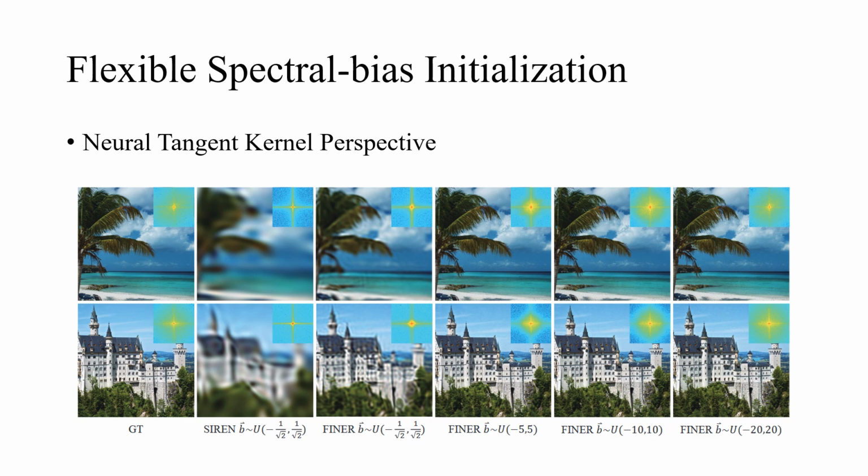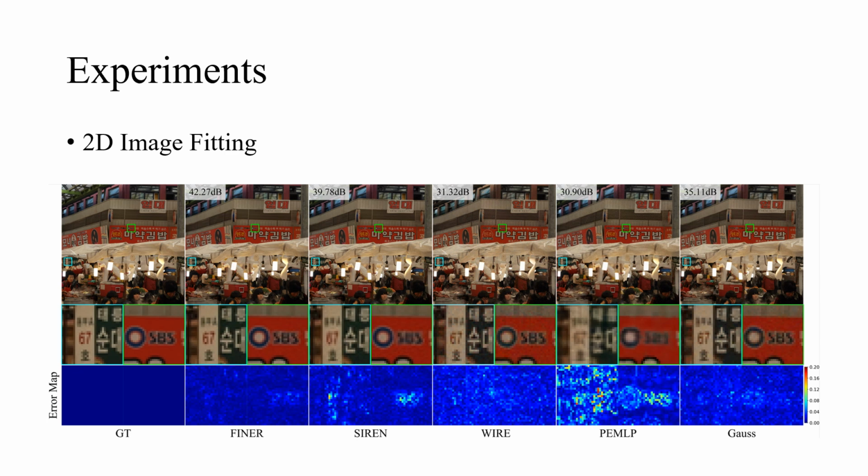Additionally, as analyzed from a geometrical perspective, the supported frequency set of Siren is a subset of that of FINR. Therefore, FINR offers clearer details than Siren under the same initializations, as seen in the second column versus the third column in the figure. We compare FINR with 4 classical INRs, Fourier feature embedding, PEMLP, INR with periodic activation functions, Siren, Gaussian activation functions, YAUS, and wavelet activation functions, wire.